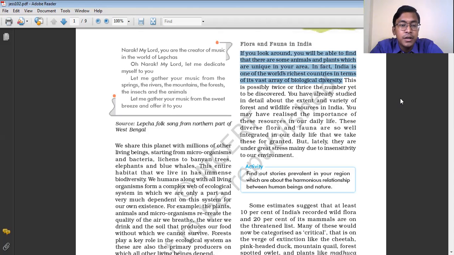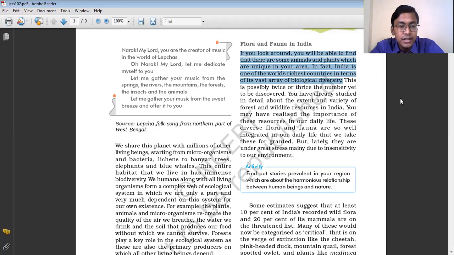For example, we are living in the foothills of the Himalayan region, and here we can find different types of wild animals and different types of plants. Can these plants and animals be found in the desert region, or in the polar areas? No, they cannot be found. Every particular region has its own unique features, its own types of animal and plant species.